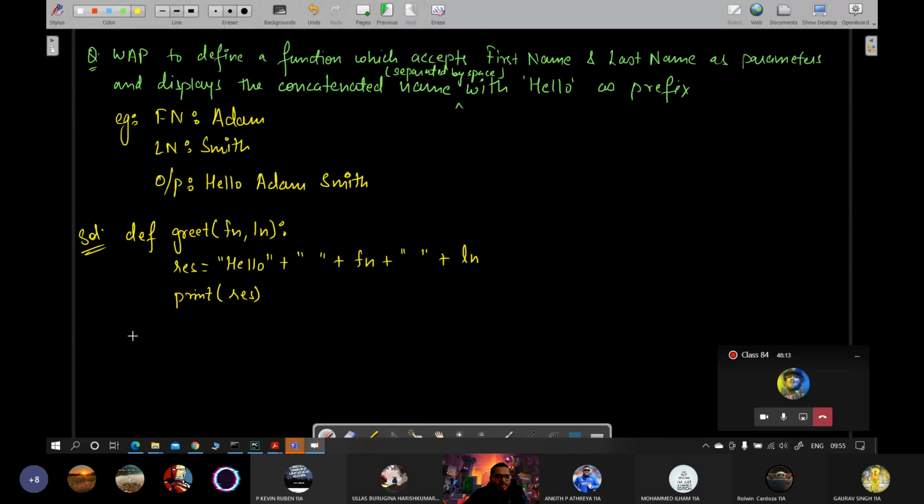And then you can do first name, keep the same. You can take the same also and you can take different also. First name is equal to input, enter first name.